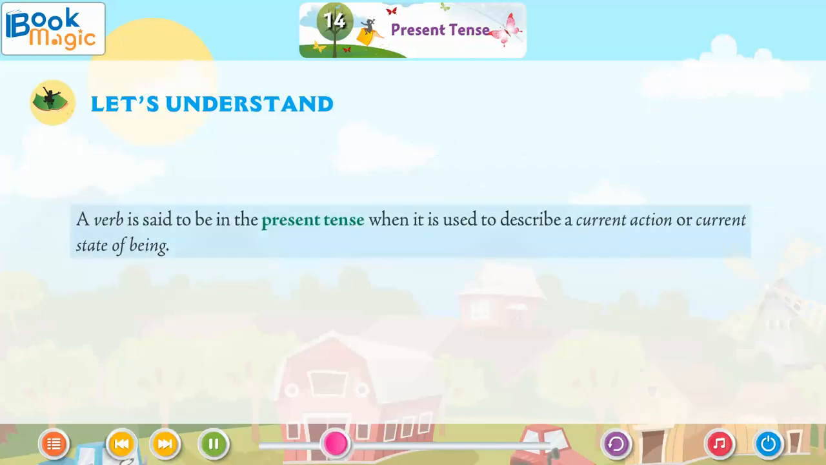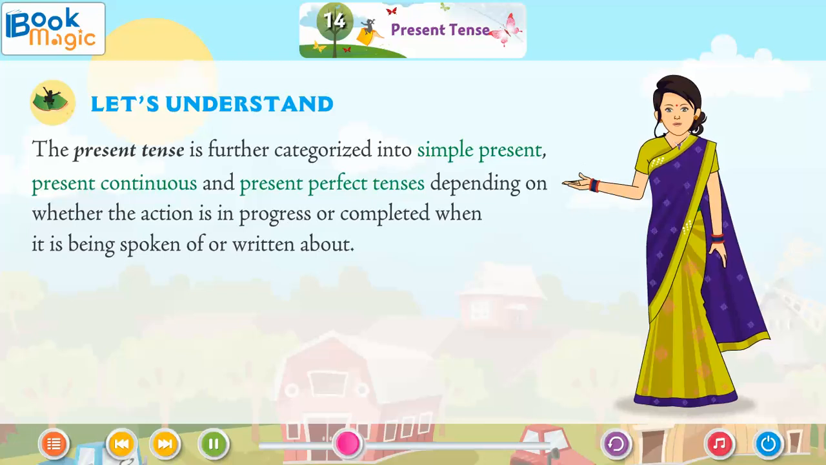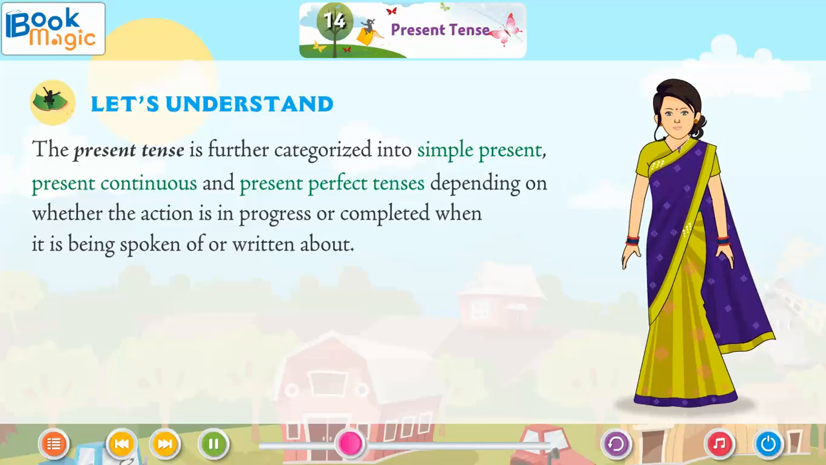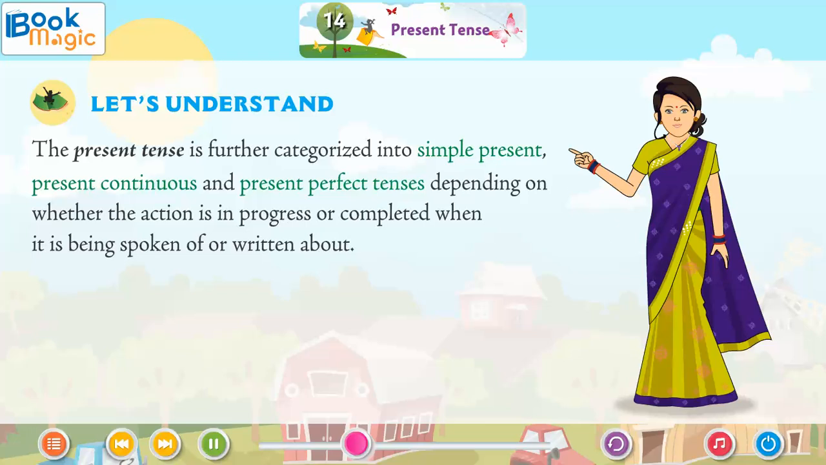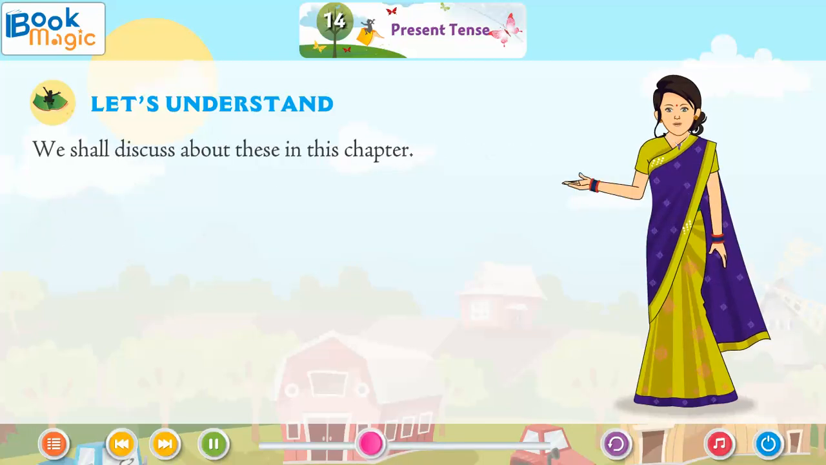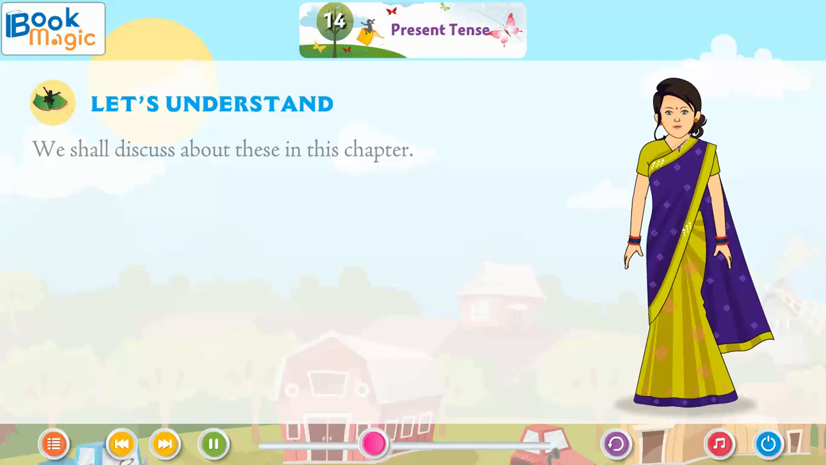A verb is said to be in the present tense when it is used to describe a current action or current state of being. The present tense is further categorized into simple present, present continuous, and present perfect tenses, depending on whether the action is in progress or completed when it is being spoken of or written about. We shall discuss these in this chapter.